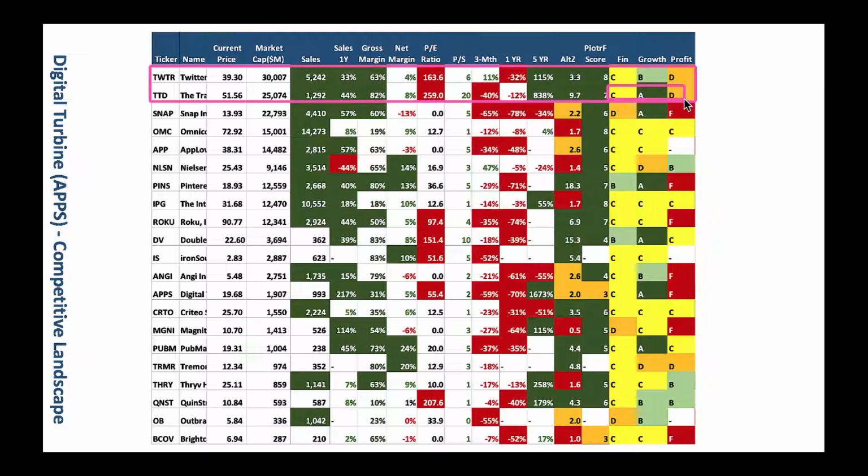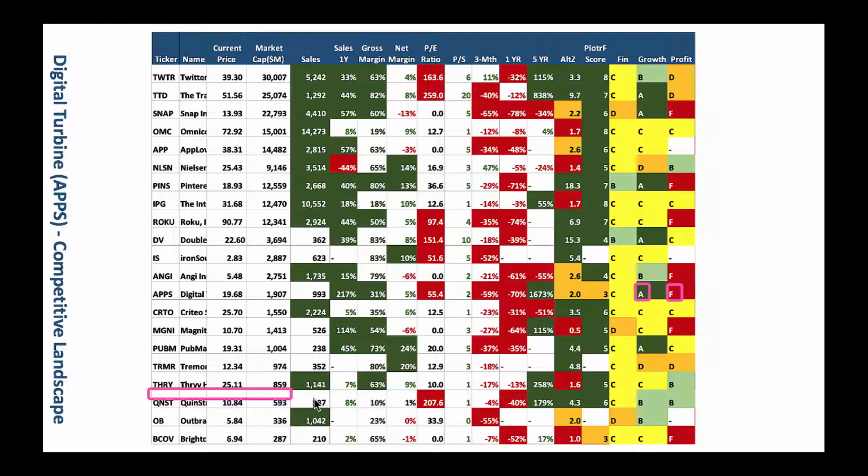And then as we scan through here, we got Digital Turbine right here. Look at that growth here. It's a growth company with a nice grade A in growth. You know, profitability is grade F right now, but many of these stocks are that way. And as you scan through here, we got one more here.